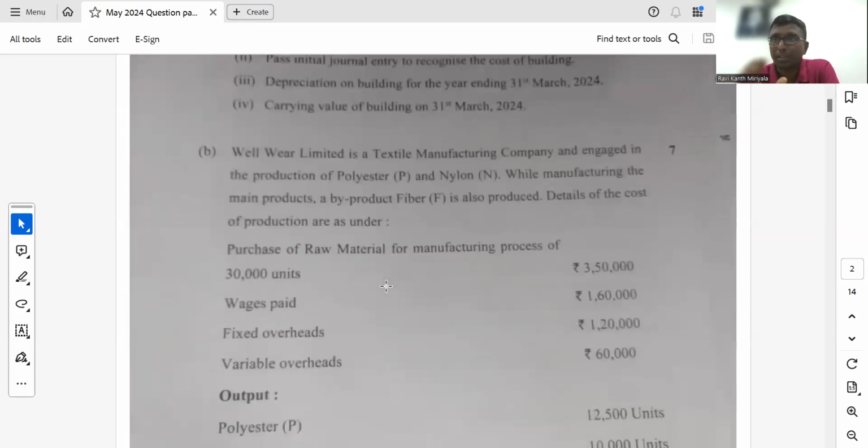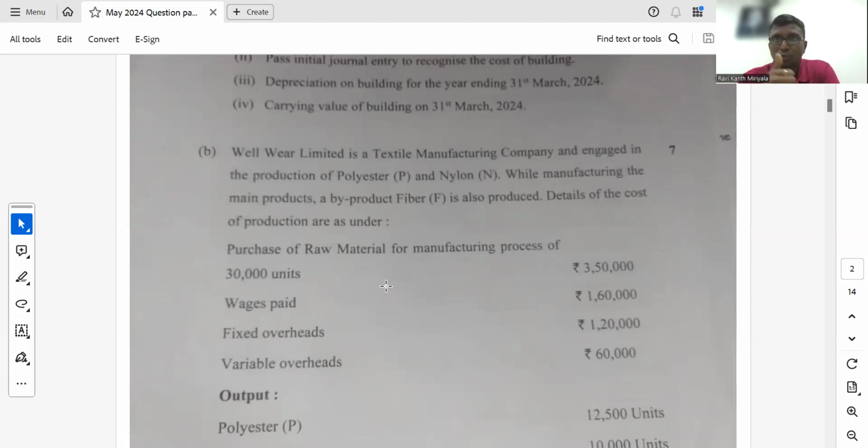Right. Question number B is talking about accounting standard 2, inventory. This is also for 7 marks. Very good sum, very good points are there. Overall, I'll discuss it considering the time. They said they are doing a process, and in the process they are getting 2 joint products and 1 byproduct.